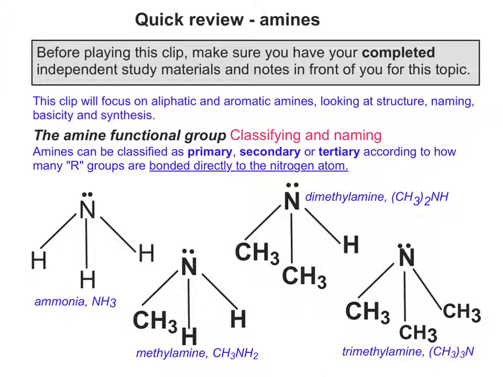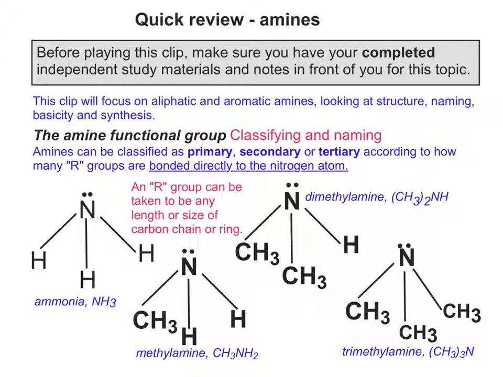So amines can be classified as primary, secondary or tertiary according to how many R groups are bonded directly to the nitrogen atom. So for our purposes, an R group can be taken to be any length or size of a carbon chain or ring. So let's apply this idea to the amines on the screen.